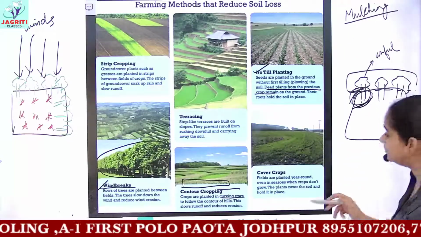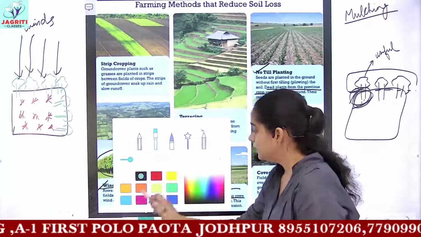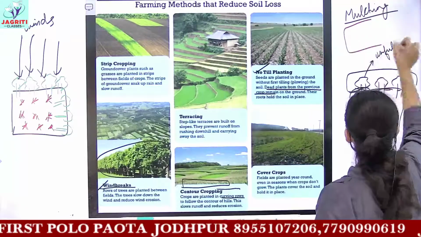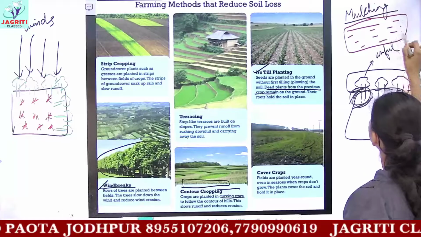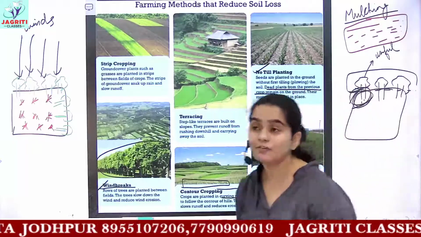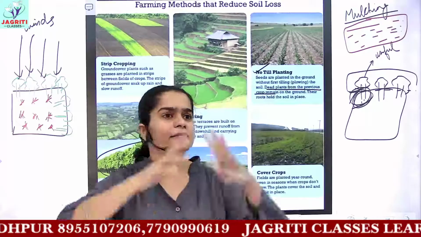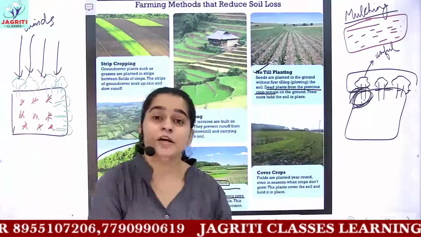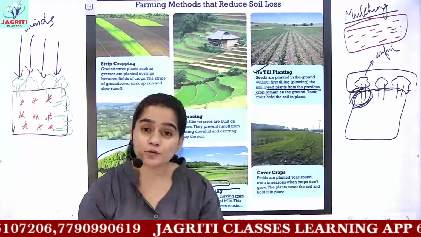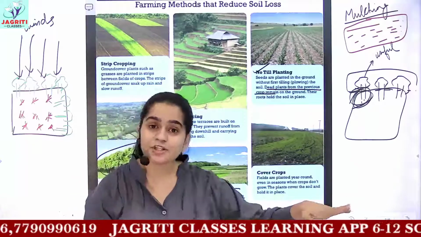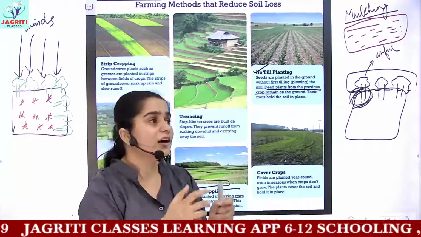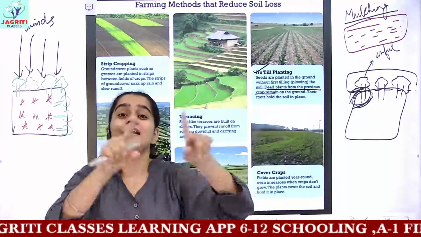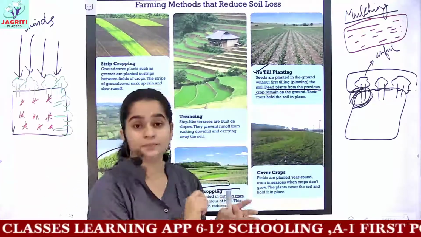Mulching means whenever you have a field, this is your field, and this field is covered by dead plants and animal remains, or you can cover it with large leaves like banana leaves. When the field is not in use for farming, the farmers cover it with organic remains, or with large leaves, or with wood remains.